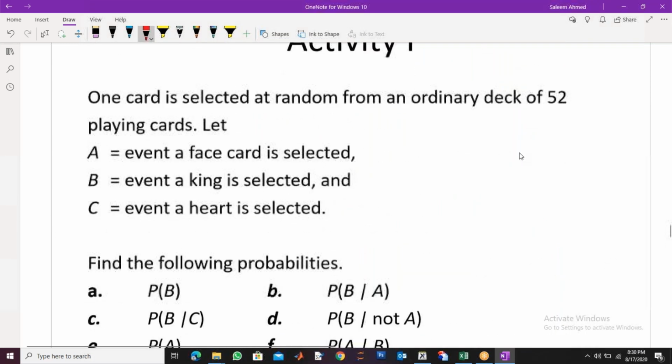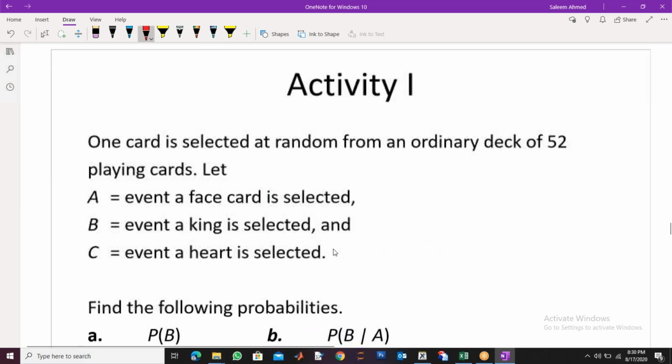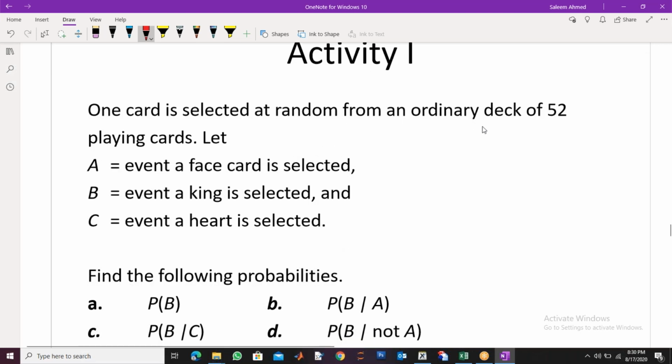Let's have another activity. One card is selected at random from an ordinary deck of 52. If you have any question, you can ask before I go to this example. I think everything is good, right? All right. Okay, so let's move on.